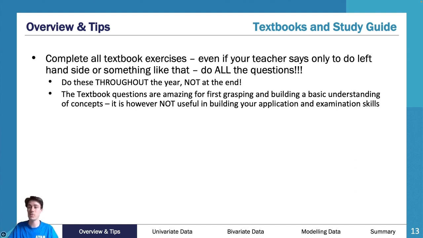Why is that? Textbook questions are useless at the end of the year. So I'm going to get my little laser pointer out because I think it's going to be more useful. Textbook questions at the end of the year are useless. Why is that? Because textbook questions are broken into sections. There's a section on univariate data, dot plots, or bivariate data using your manipulation circle to linearize data. You know what the topic is. You don't have to read a question and then decipher what you need to do. That is a really important skill, and that is one of the hardest things in the exam, reading a long question and deciphering what I actually have to do.